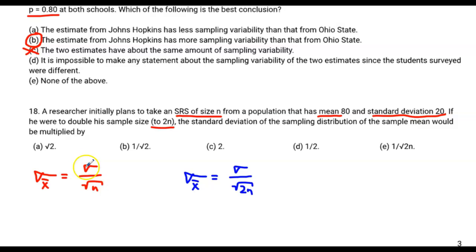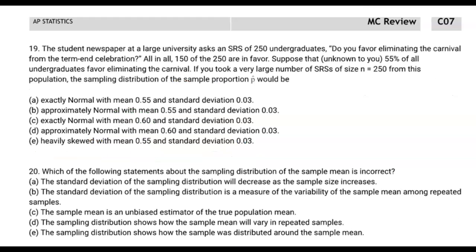All right, it seems to me that if I want to go from here, which is the standard deviation of the population divided by the square root of n, to the standard deviation divided by the square root of 2n, I need to multiply by, well, the numerator doesn't have to change, so the numerator is going to just be 1, but the denominator has to have a 2 inside of a square root, so the denominator is going to be square root of 2. Easy peasy. There's a little Algebra 2 review for you. All right, moving on to question number 19.